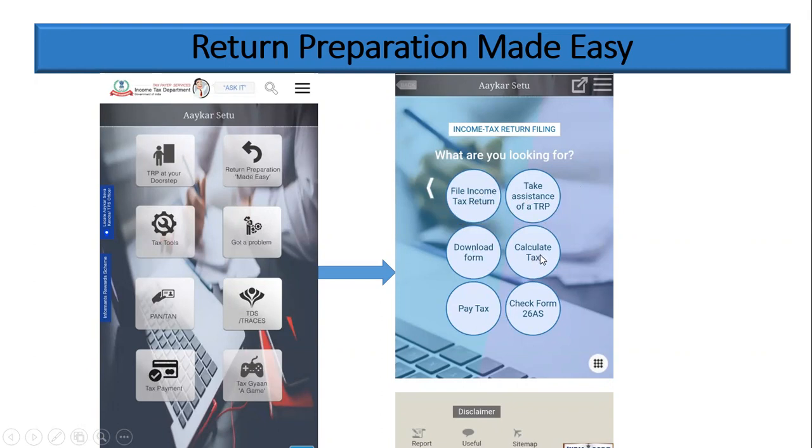And calculate tax, it is like a calculator, an income tax calculator. You need to select the taxpayer assessee, whether they are 60 years or more than 60 years. All those things you can identify here. And in the check Form 26AS icon, you can see the information of how much TDS has been deducted by the deductor. They have given a detailed procedure on that.